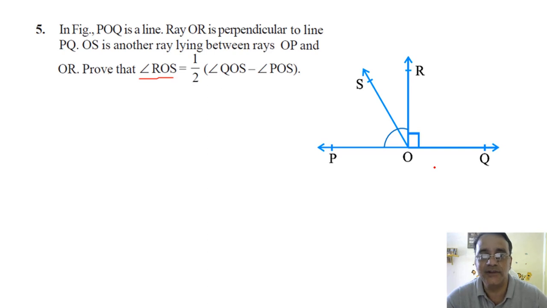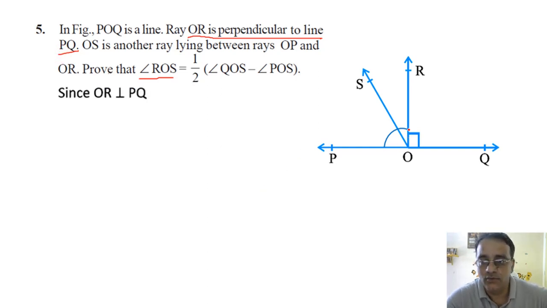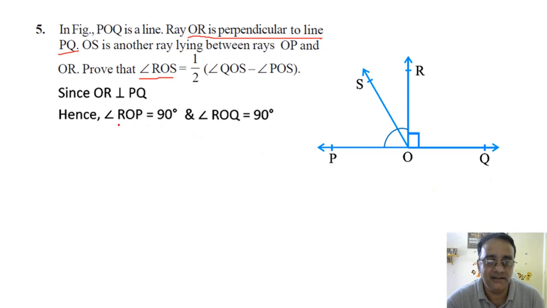Okay. So we'll start with first what is given, that OR is perpendicular to PQ. This is given. So we can write that these two angles is equals to 90 degree. ठीक है. OR जब perpendicular दिया हुआ है PQ से, so these two angles are equals to 90 degree.